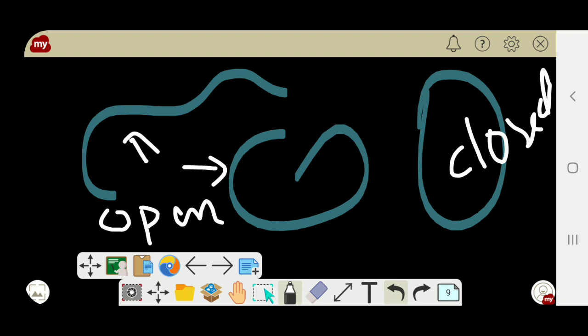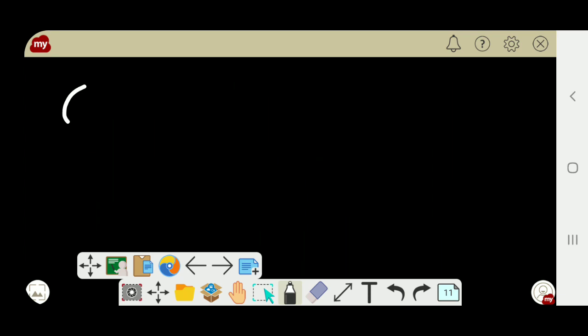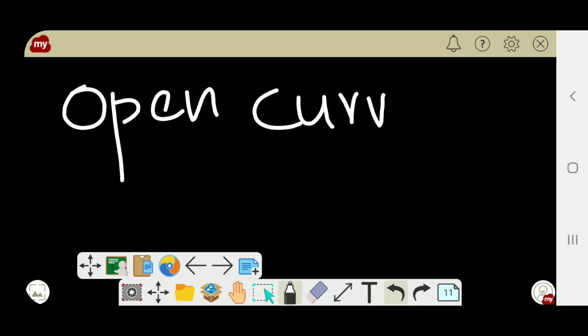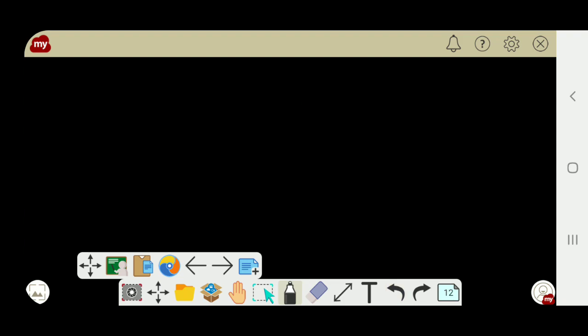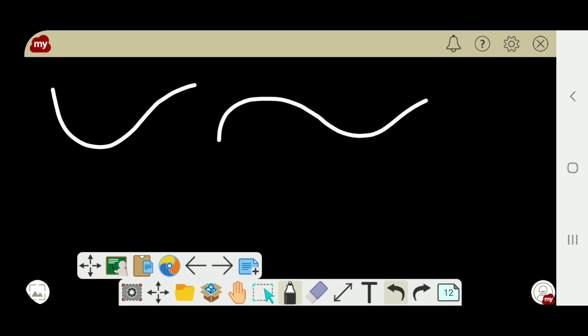So you have to understand there are two types of curves, open curve and closed curve. Very simple. Open curve means it is open.